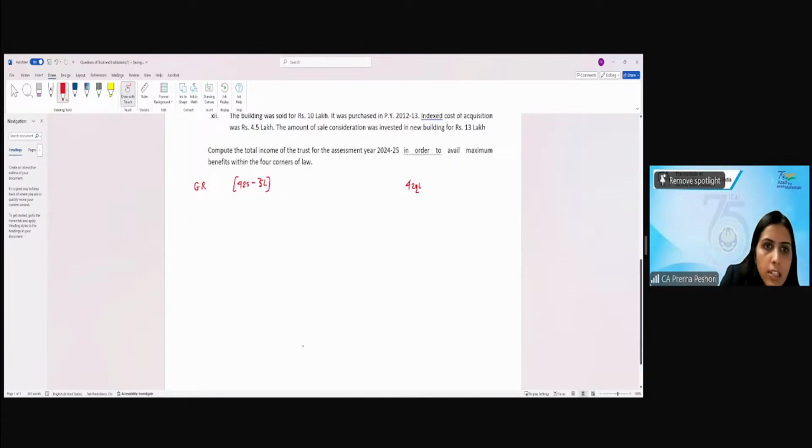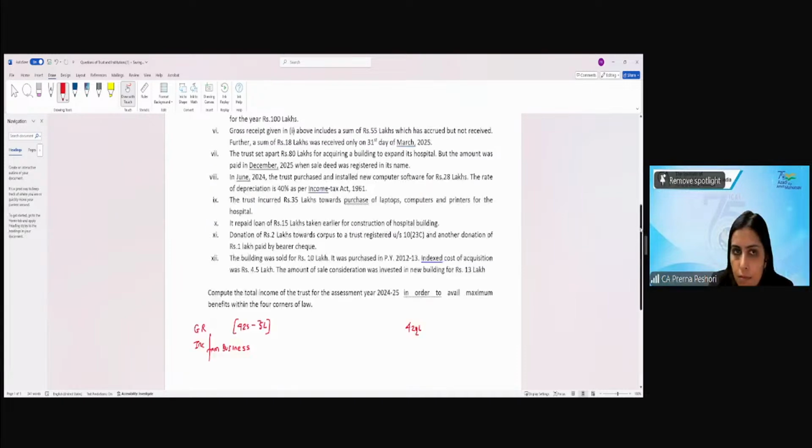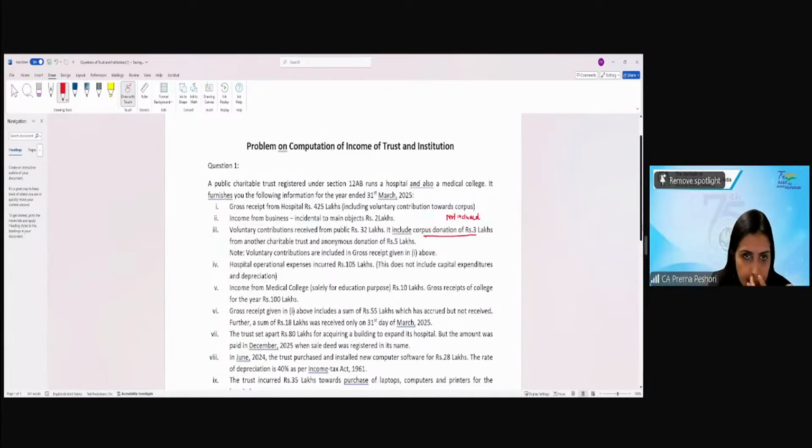So you can write in a note that this year the 20% condition will not be applicable. What was the amount? 2 lakhs. 2 lakhs, right?